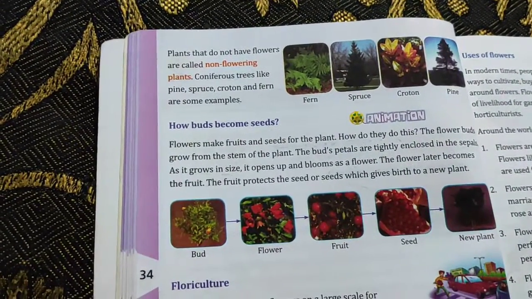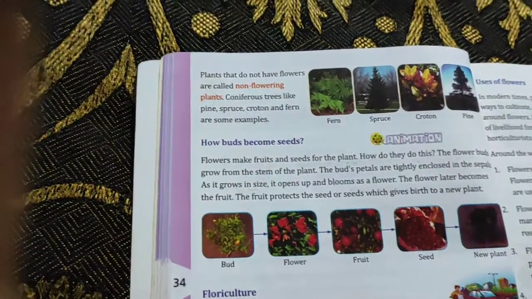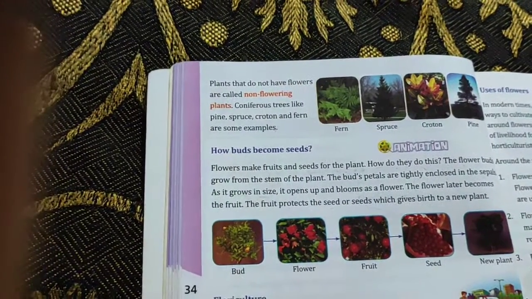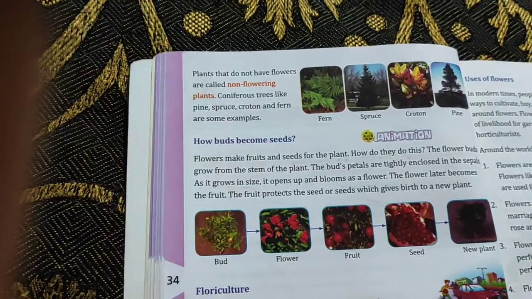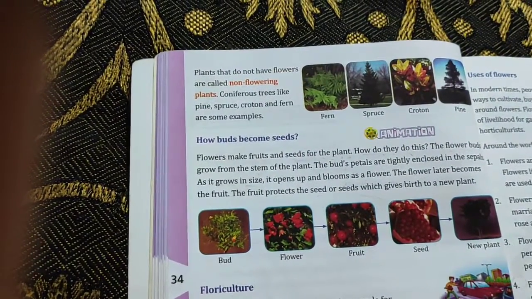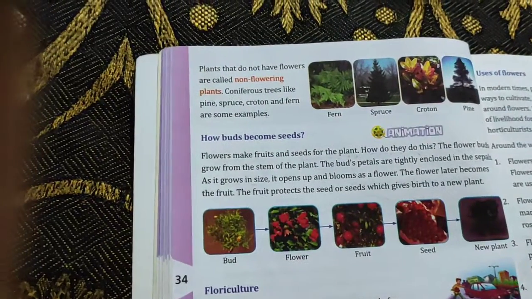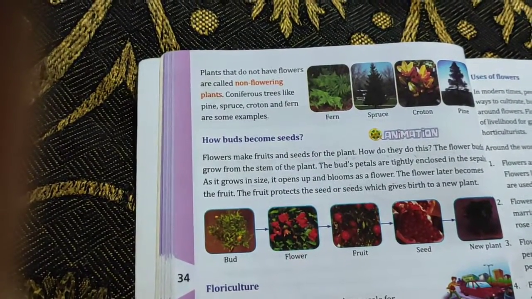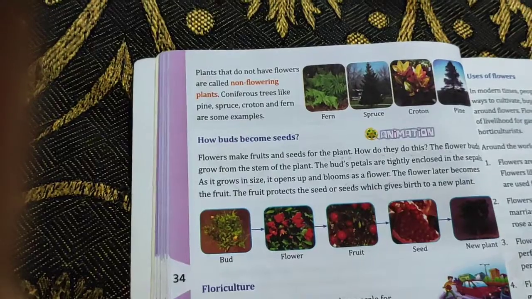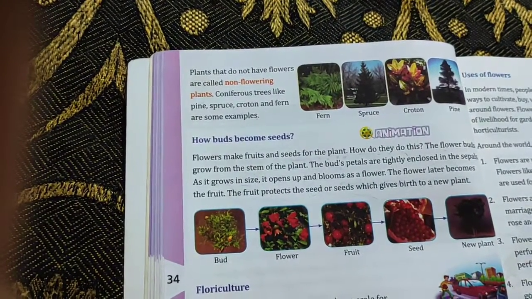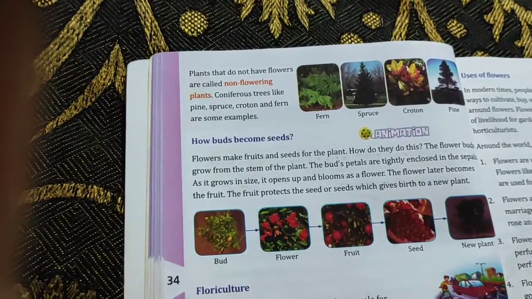See how it works. Then the flower bud, जो वो bud रहता है, वो कहाँ grow होता है? Stem of the plant में, ठीक है? And which is protected by sepals. Sepals protect करते हैं उनको, and it grows. As it grows in size, जब उनका size up to the maximum पहुंच जाता है, then it blooms into the flower, and the flower later becomes the fruit, and the fruit protects the seed, and the seed gives birth